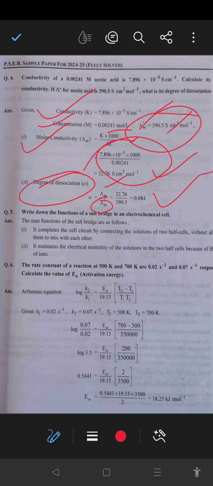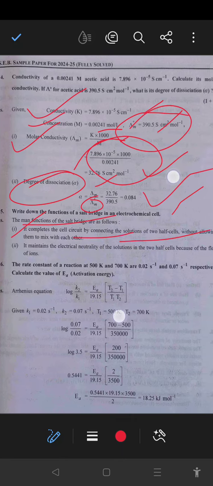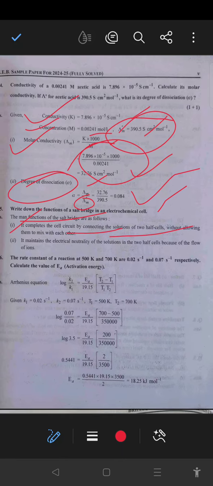Now next, write down the function of the salt bridge. The main functions of the salt bridge are: it completes the cell circuit by connecting the solutions of the two half cells without allowing them to mix with each other, and second, it maintains electrical neutrality of the solution in the two half cell reactions because of the flow of ions.